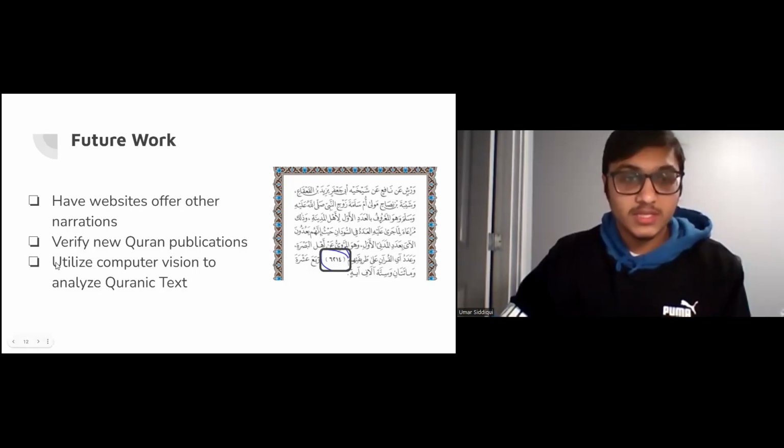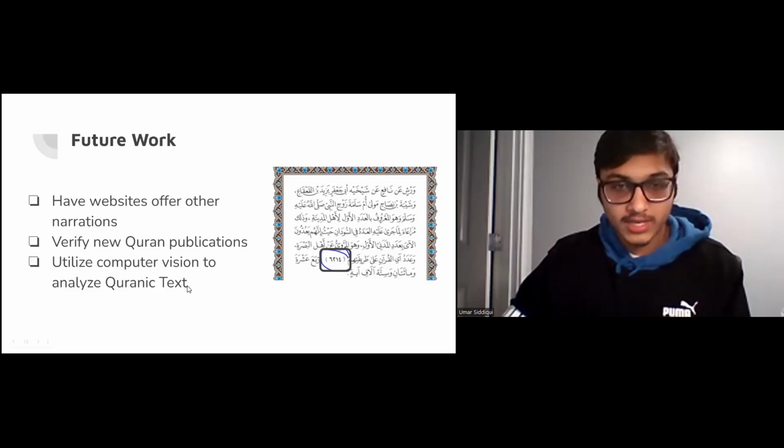Then, using the same architecture, we can retrain the model instead to look at Quranic text and then look at the different letters, as there are different fonts and such. So that could be very useful for more analysis and more verification into the future, inshallah.